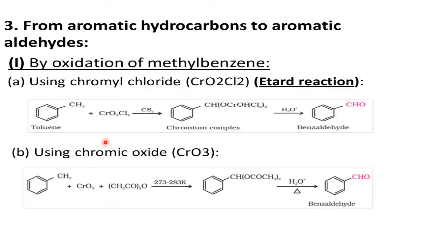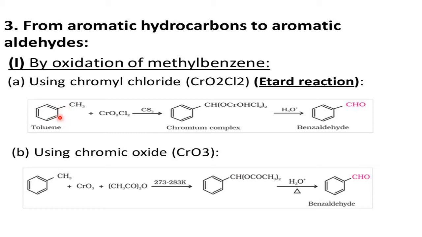Now aldehydes are also prepared from the hydrocarbon. This method is best for preparation of the aromatic aldehydes, and again this is the work of a famous scientist, Etard. Therefore, this reaction is called Etard reaction. So Etard reaction is the preparation of benzaldehyde using toluene in the presence of chromyl chloride, CrO2Cl2.